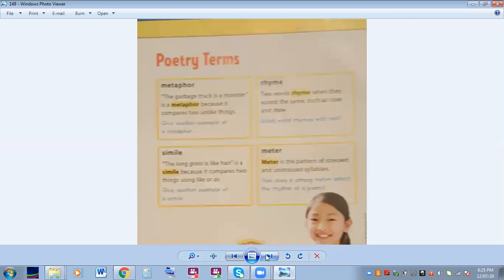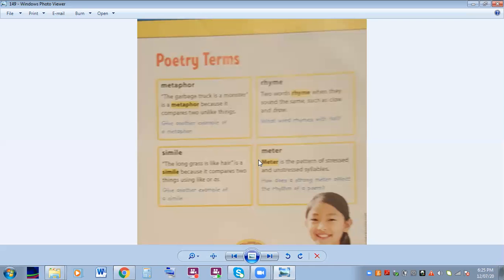All right, that's our vocabulary words for this week. We have poetry terms as well. Our poetry terms this week are metaphor, rhyme, simile, and meter. All right, we've taken metaphor before, we've taken simile before, and we took rhyme since we were in kindergarten. Words that rhyme end in the same sound. Words like bright, night, words like pound and sound, words like book and shook. Okay, these are words that have the same ending sound.